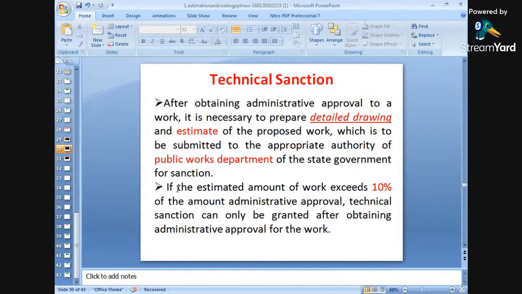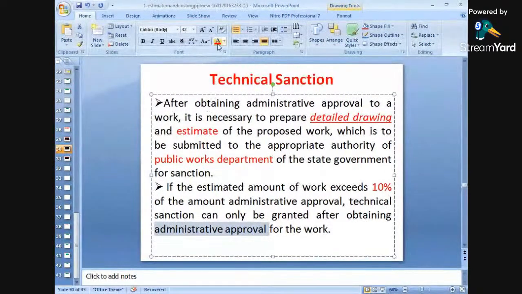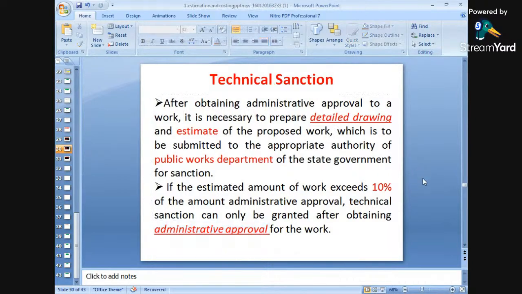So once again, if it is more than 10%, then at that particular stage, technical sanction can only be granted after obtaining administrative approval. That means once again we have to go for administrative approval. ठीक है ना? So then after administrative approval, further technical sanctioning can be done for a particular type of work.